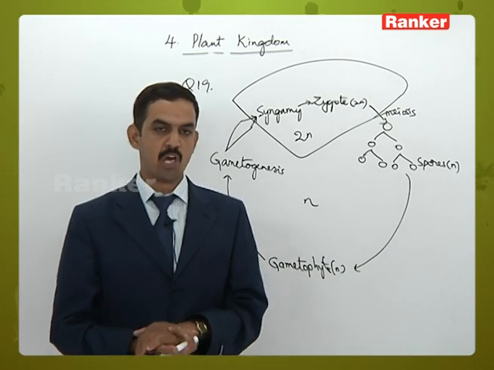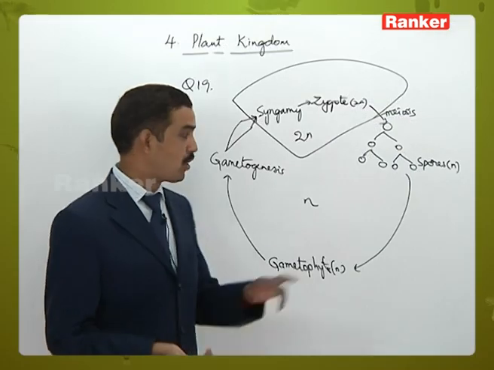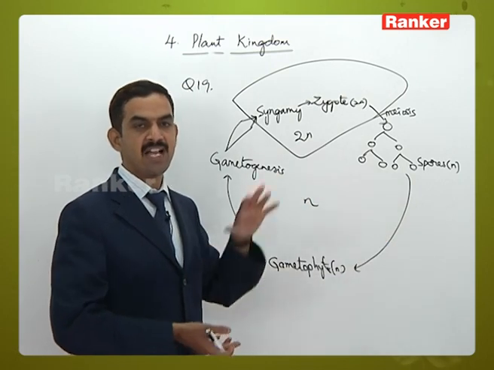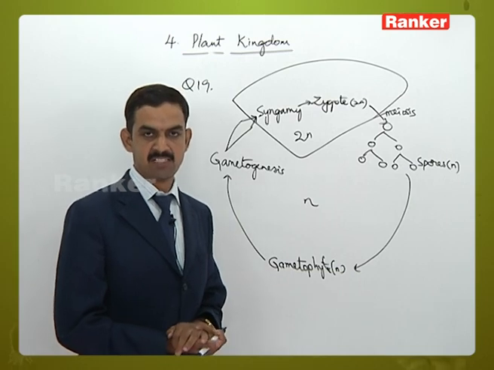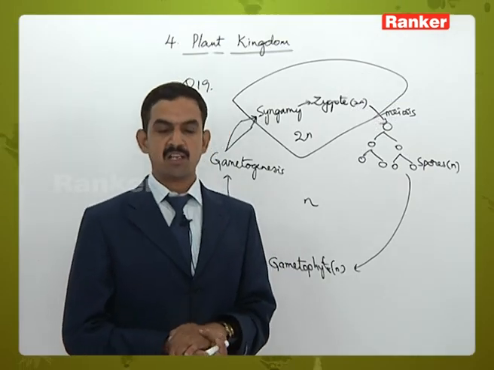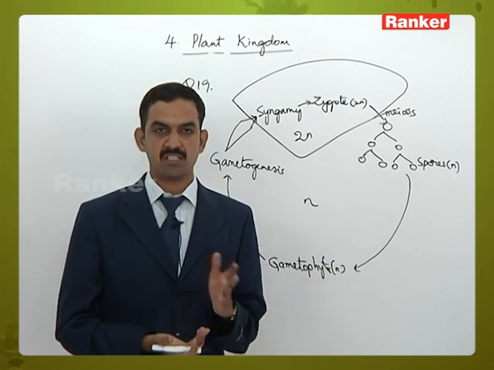Okay, now let us come to the options. The first option is haplontic life cycle present in Chlamydomonas. That is correct, because the diagram given here shows the haplontic life cycle that can be seen in Chlamydomonas as one example. Second, diplontic life cycle. Here it is haplontic, and diplontic means the majority of the life cycle should contain diploid stages, so that is incorrect.